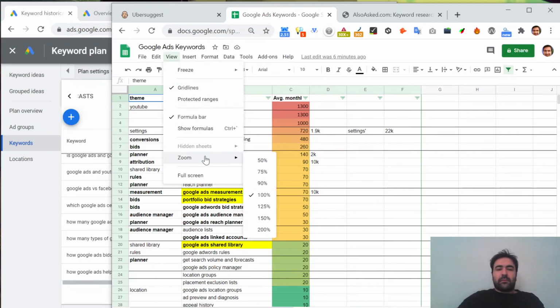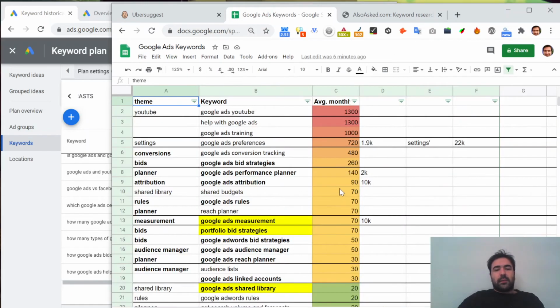So, make this a little bit bigger. Sorted by popularity, we have Google Ads for YouTube as one of the biggest themes. Second biggest theme is help with Google Ads training. Google Ads preferences and settings, quite big as well. Then we have Google Ads conversion tracking, Google Ads bidding strategies.